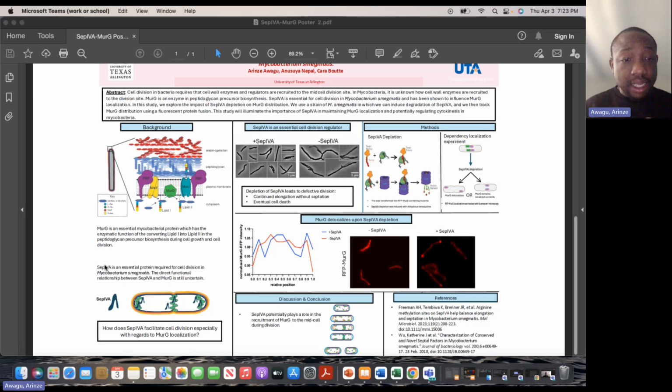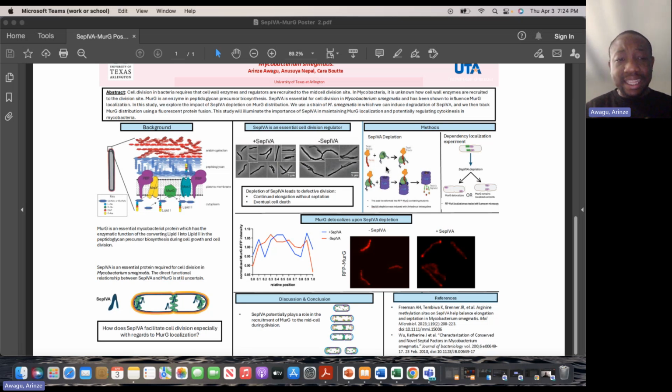On the other hand, we have CEP4A, which is an essential protein for mycobacterial cell division. Previous studies have shown that depleting CEP4A leads to continued elongation and defective division, suggesting that it plays a regulatory role. So our study aimed to determine whether CEP4A is necessary for the proper localization of MurG during cell division.